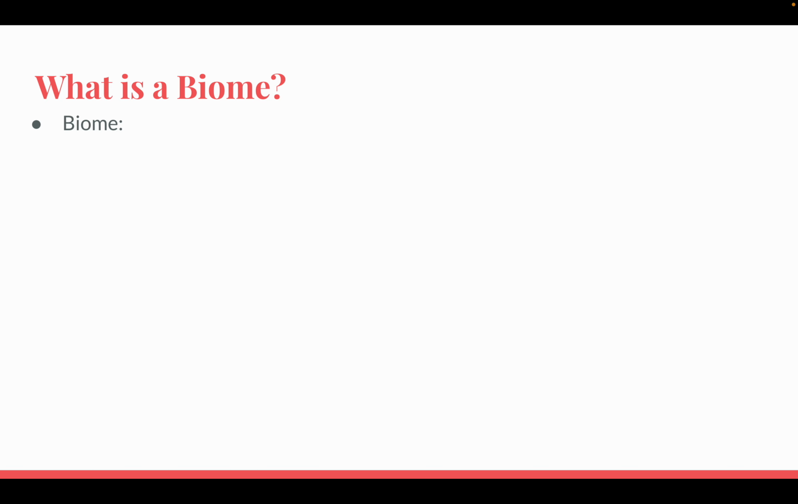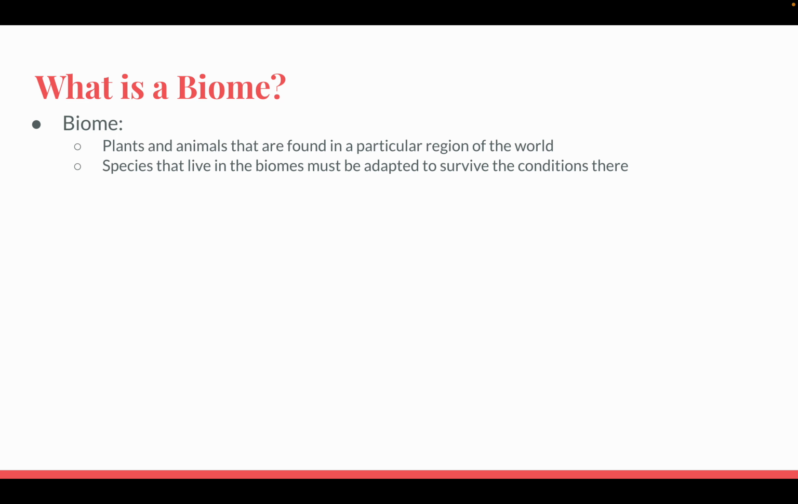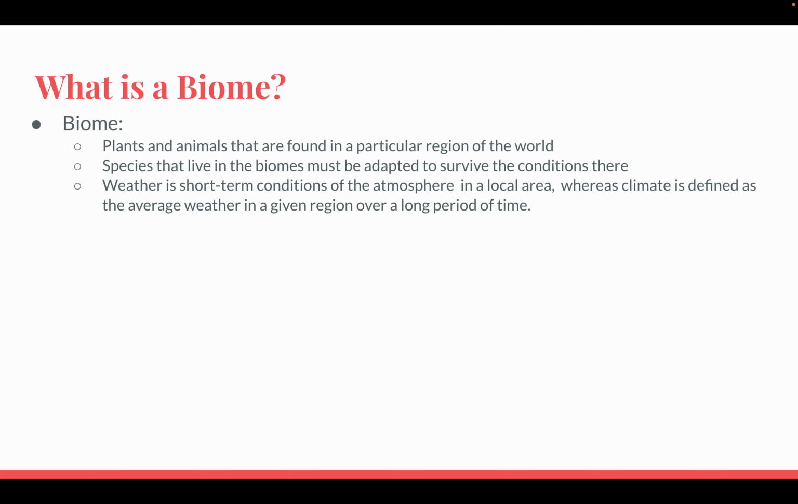The distribution has changed in the past and may again shift as a result of global climate changes. So, what is a biome? A biome is composed of plants and animals that are found in a particular region of the world. Species that live in the biomes must be adapted to survive the conditions there. Weather is short term conditions of the atmosphere in a local area, whereas climate is defined as the average temperature in a given region over a long period of time.